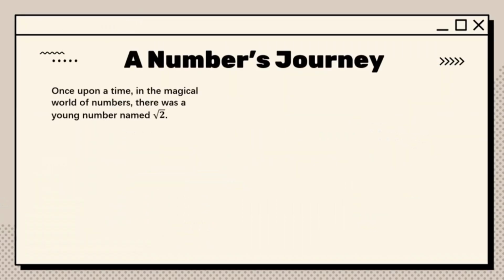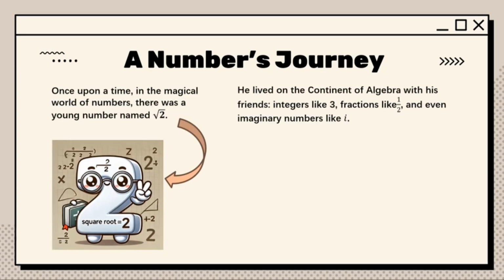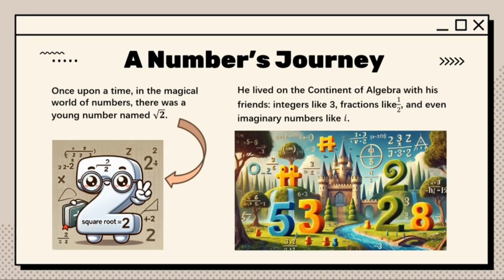Once upon a time, in the magical world of numbers, there was a young number named the square root of 2. And this is the picture of him. He is very cute. He lived on the continent of algebra with his friends, integers like 3, fractions like 1 over 2, and even imaginary numbers like i. And this is the picture of the continent of algebra.